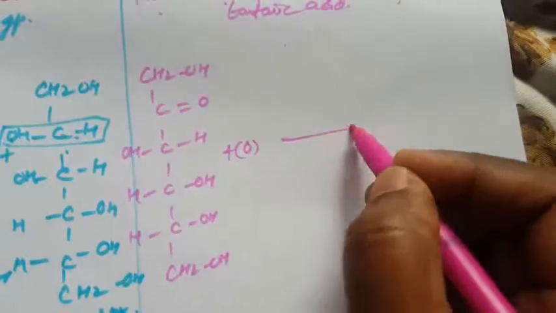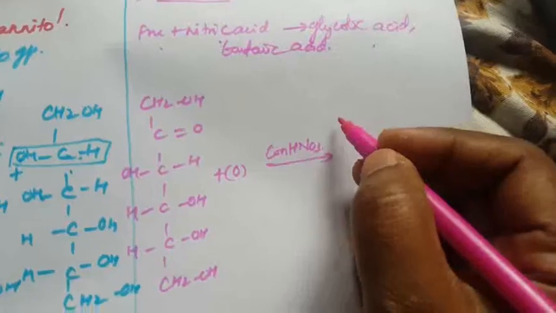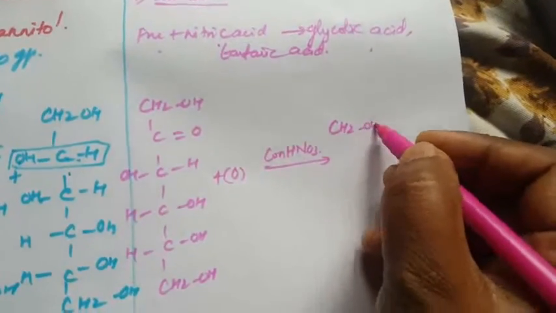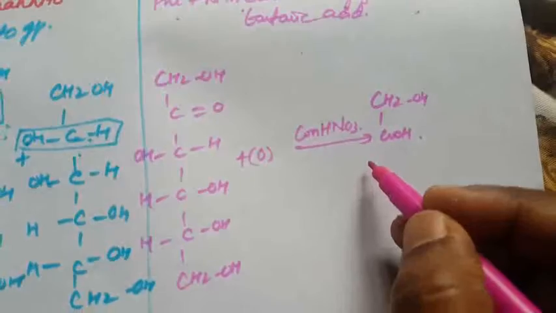It is oxidized in the presence of concentrated nitric acid to form glycolic acid. What is glycolic acid? CH2OH, COOH. This is called glycolic acid.